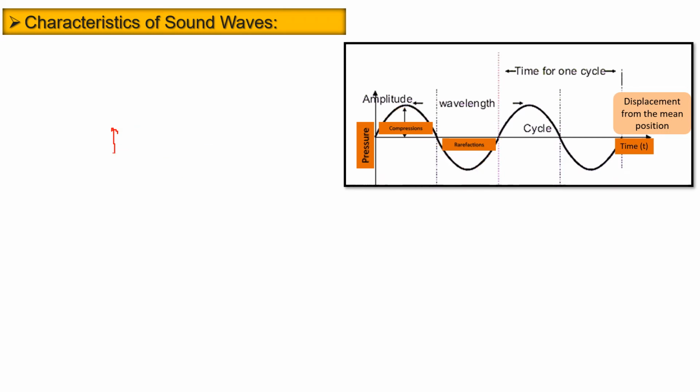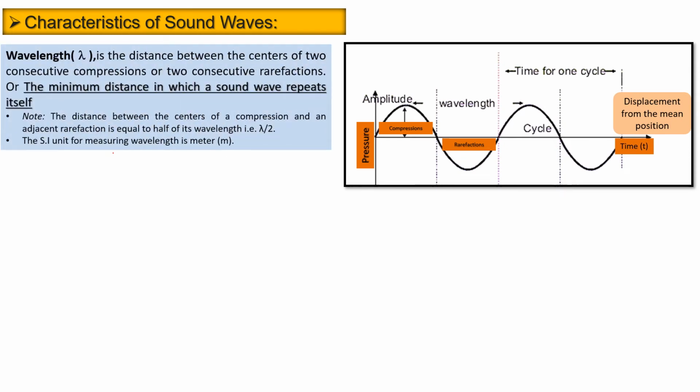So we'll have the first term, wavelength. Wavelength is the distance between the centers of two consecutive compressions or two consecutive rarefactions. This distance is called wavelength, and the symbol for this is lambda. I can say the distance between two rarefactions is 1 lambda or 1 wavelength, or it is also said to be the minimum distance in which the sound wave repeats itself.